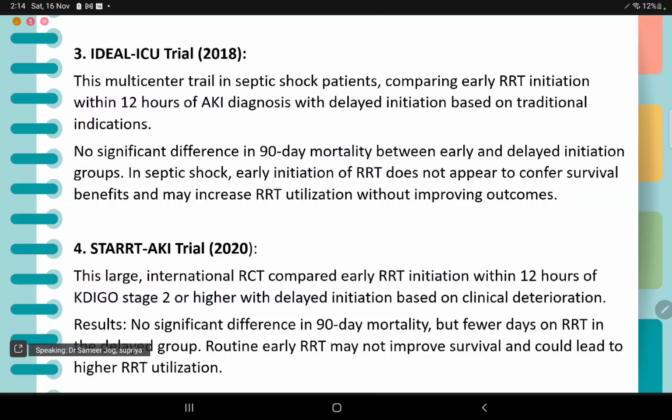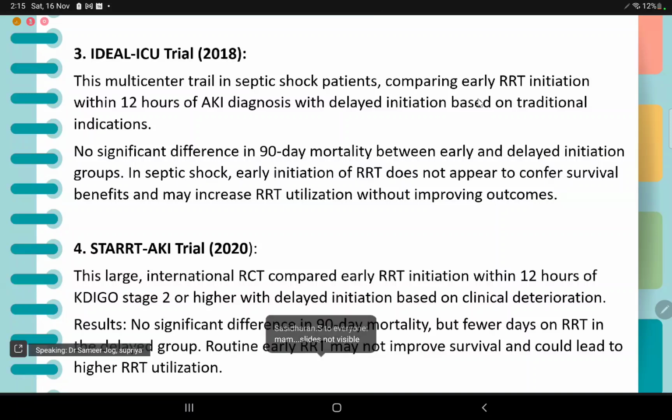The IDEAL-ICU trial, again a multi-center trial in septic shock patients, compared early RRT initiation within 12 hours of AKI diagnosis with delayed initiation based on traditional indications. No significant difference in 90-day mortality was observed between early and delayed initiation groups. In septic shock, early initiation of RRT did not appear to confer survival benefits, and the trial claimed that it may increase RRT utilization without improving the outcomes.